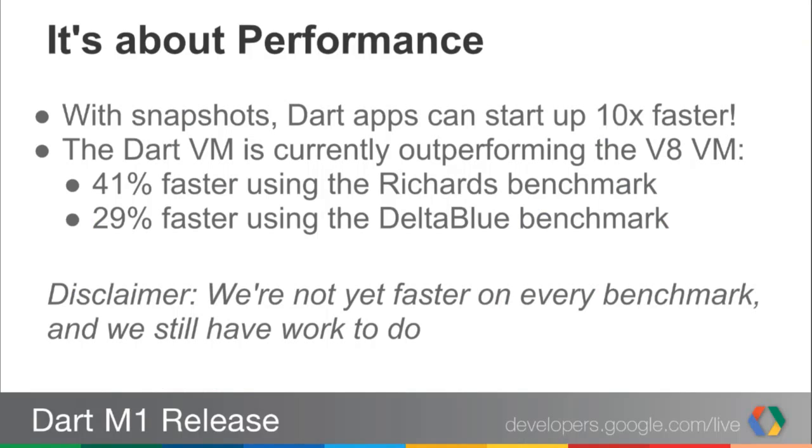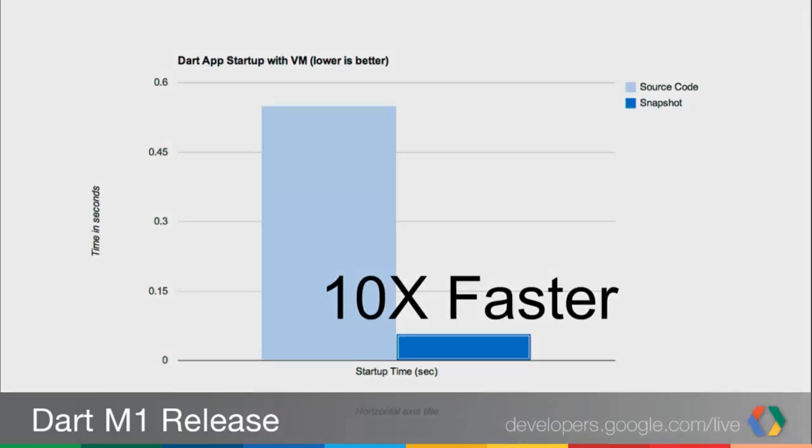But I think there's something to be said for the fact that Dart is aimed at performance. The language itself is designed with performance in mind. Yeah. So I'm sure you want to give the disclaimer. Well, I think we alluded to this, and we're not faster on every benchmark, but certainly part of the impetus for the whole project is a boost in performance. So both the startup, which we showed, but then also raw computation performance. And the language was originally kicked off by the V8 engineers, so they know what it takes in language design to get a faster VM. And I think we're already starting to see some of this pay off, which is very cool.